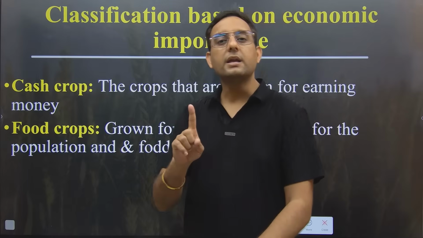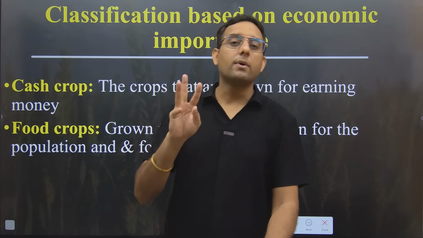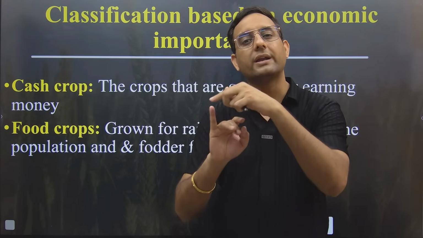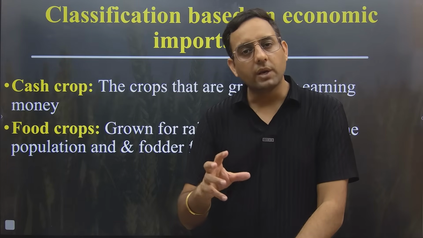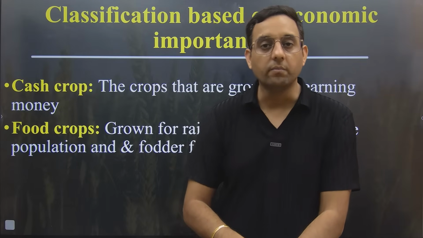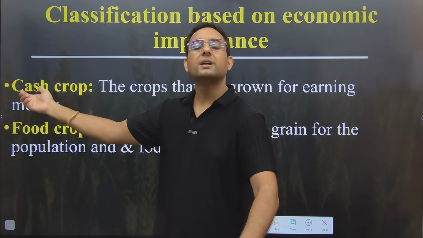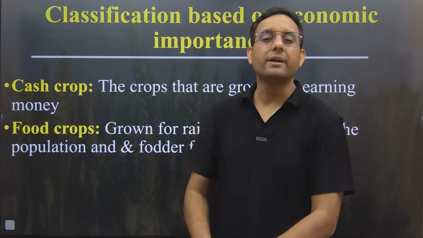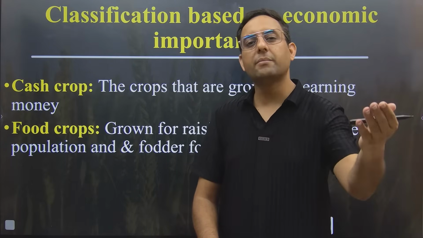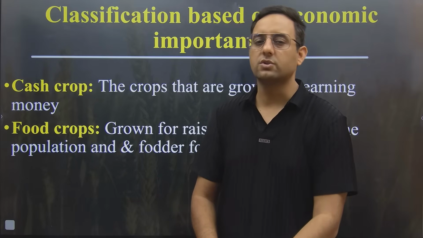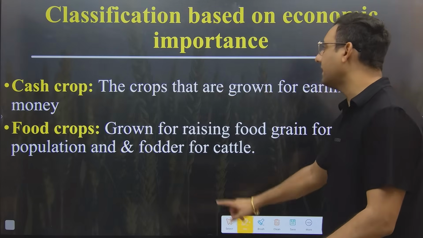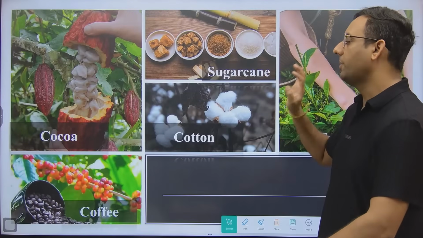Like talk about the tea, talk about the coffee, talk about the potato, not potato actually, I will talk about the potato, but right now tea, coffee, sugarcane, cotton, tobacco, these crops require processing. So we used to grow these crops just to sell in the market so that we can earn money. So we are growing those crops for the cash purpose. This is why we will call them cash crop. So cash crop means which we do not use in the house, we simply sell in the market, and those crops are the source of cash. So we will call it cash crop, and what we are eating will be known as food crops. So two crops are there based on the economic importance. One is cash crop, another one is food crop.